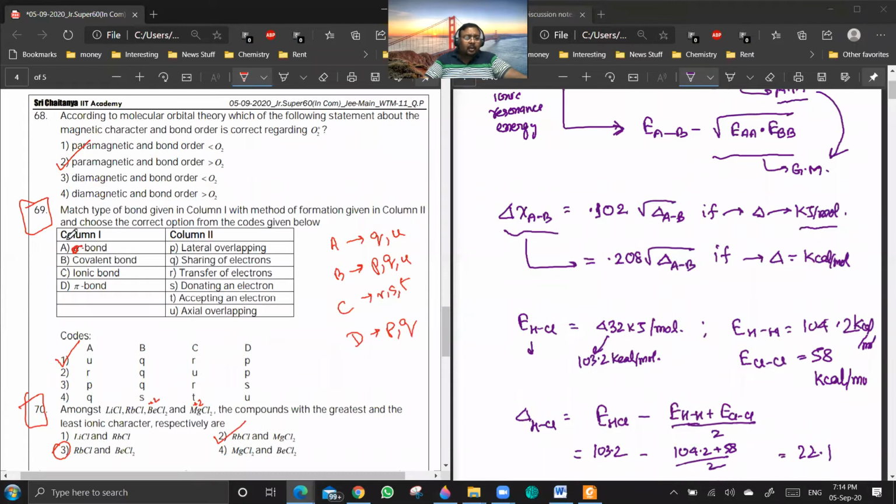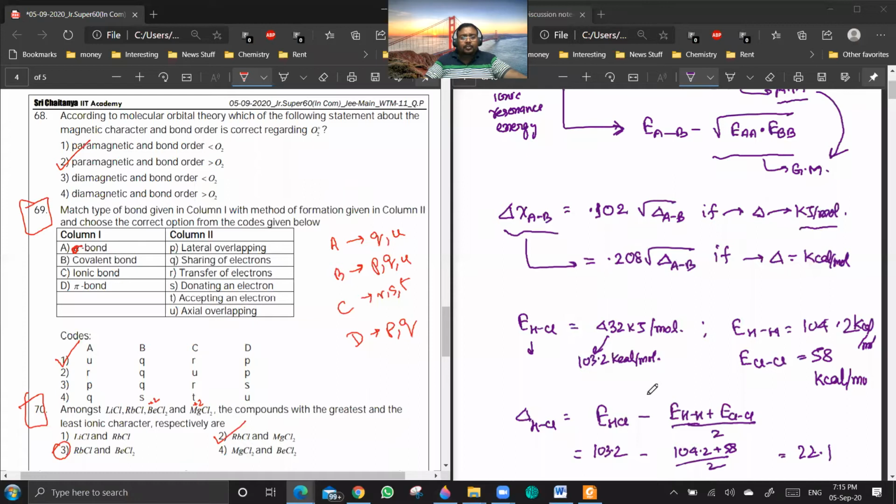Question number 69, A: there is a misprint. It should be a sigma bond, not an alpha bond. Are you getting my point? Now, I have given all possible options corresponding to A, B, C, and D. So A will be Q, U; B is P, Q, U; C is R, S, T; and D is P, Q. If you have any doubts in any of the four options, we can discuss.